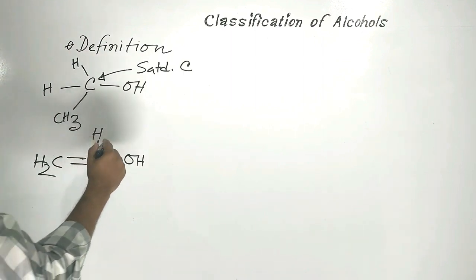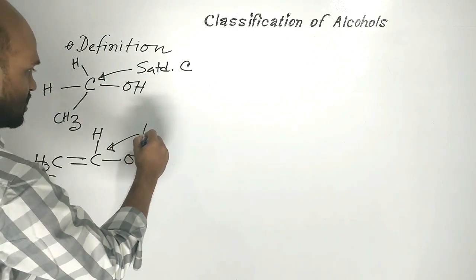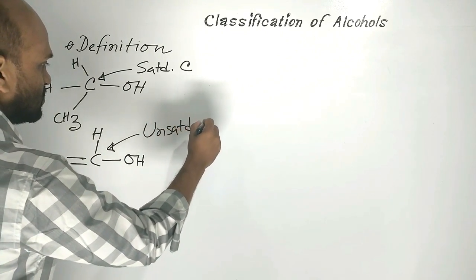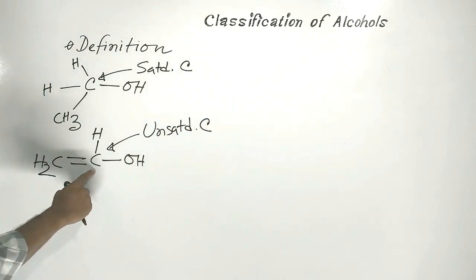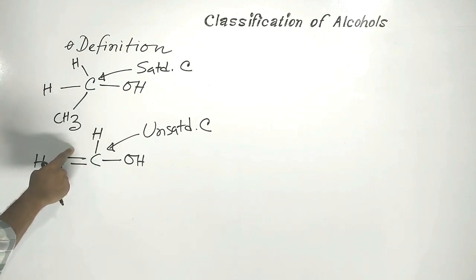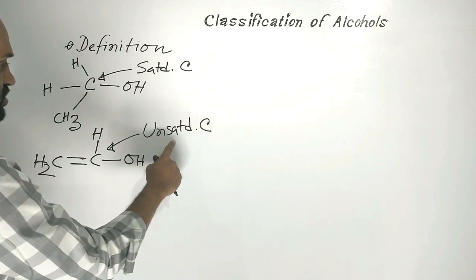Considering this matter, this carbon is called unsaturated carbon, as this carbon carries a pi bond. That is why this carbon is a kind of unsaturated carbon.